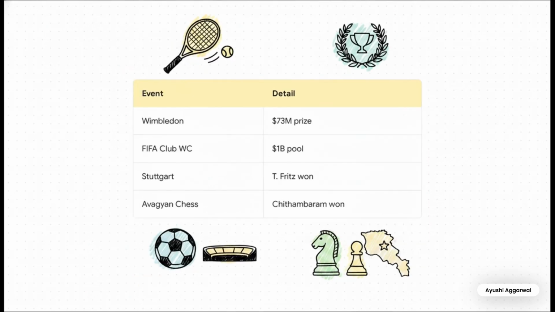But hey, the massive prize money hikes aren't just in esports. Wimbledon 2025 saw its total prize money jump 7% to $73 million, giving $4 million just to the singles champion. The inaugural FIFA Club World Cup 2025 in the USA boasts a crazy $1 billion pull for its 32 teams.